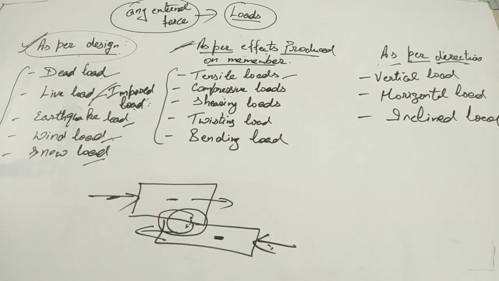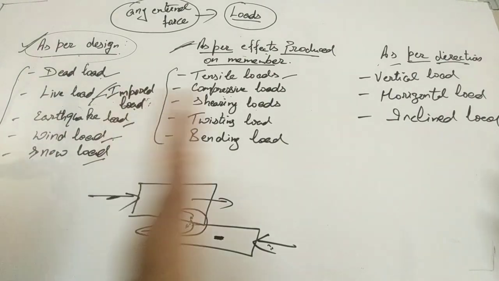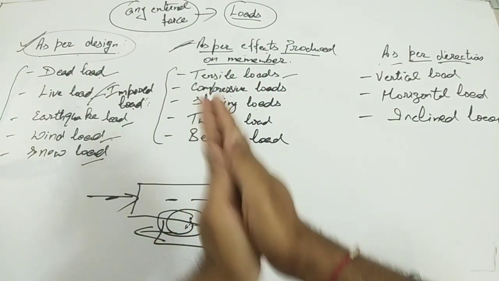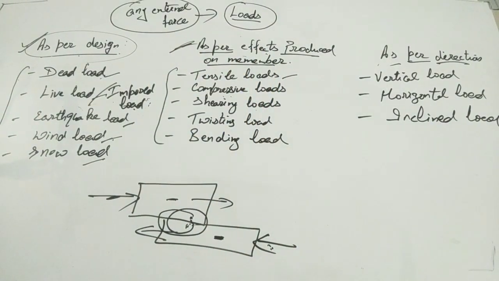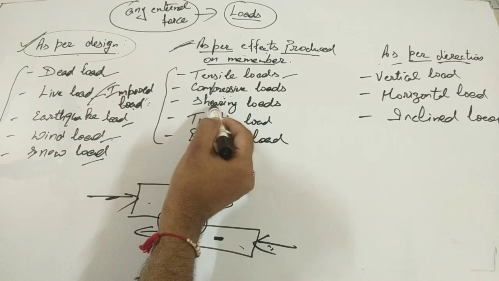Clear, guys? Another example you may see: just rub your hand like this. This is also an example of shear load. Clear, guys? Because of shear load, there will be some friction between two bodies. Repeating the definition again: the loads which, when applied at opposite faces of a body, tend to cause the sliding of one of these faces are called shearing loads. These loads consist of equal, parallel and opposite forces. Clear, guys? This was about shearing loads.